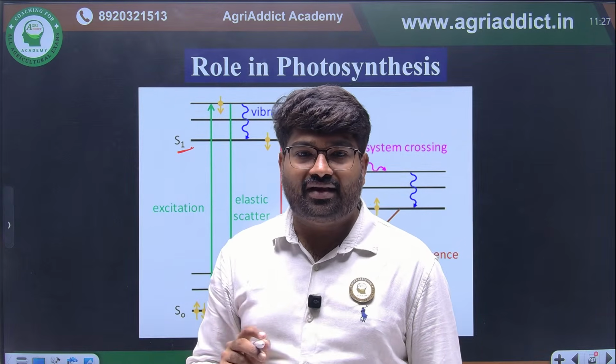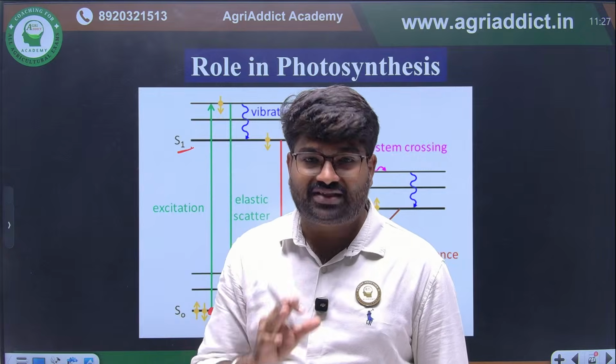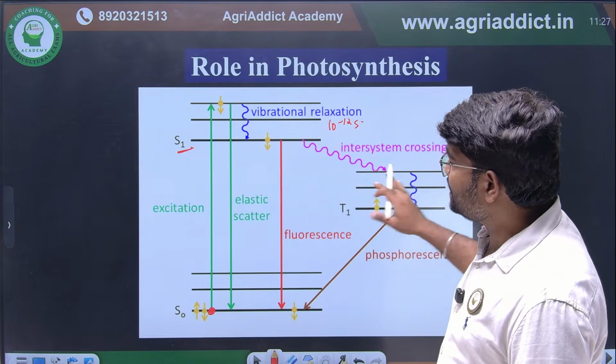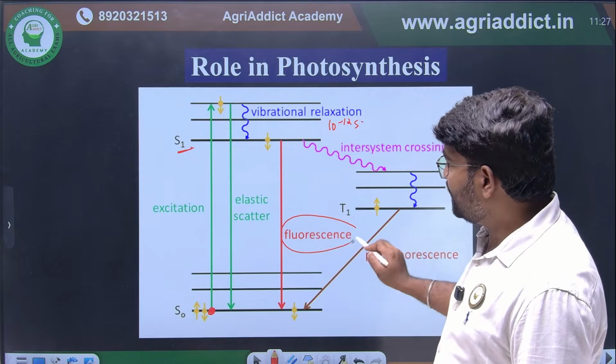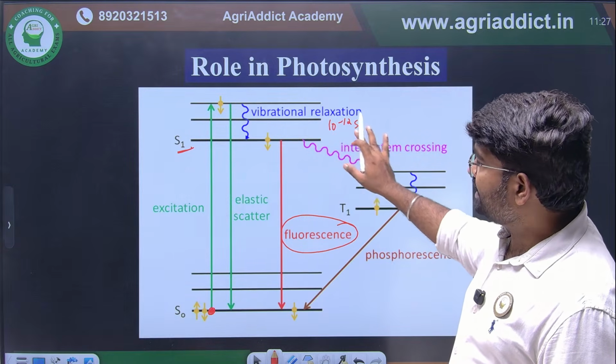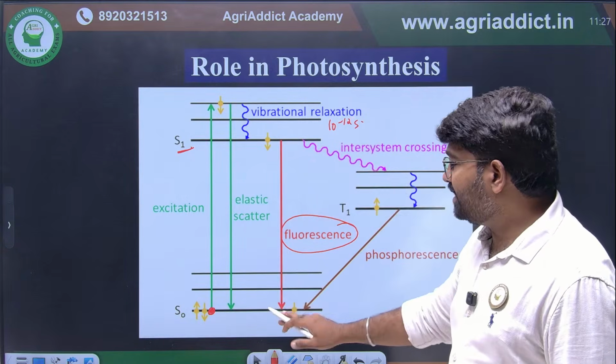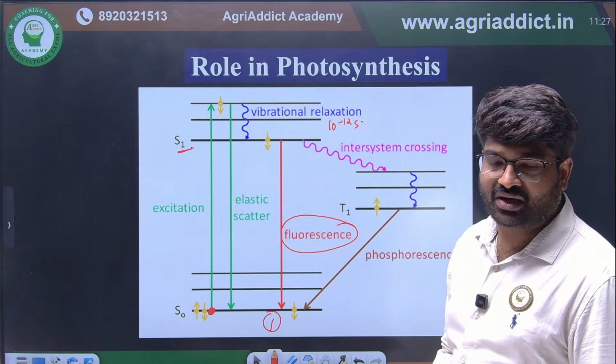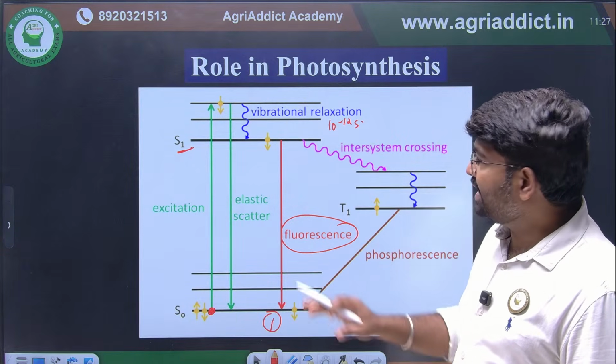Then by the process of fluorescence, it may release the extra energy. So by the process of fluorescence, it will release the excess energy, then it may come to ground state. This is process 1. Okay, clear? This is process 1. Then the second stage is there.